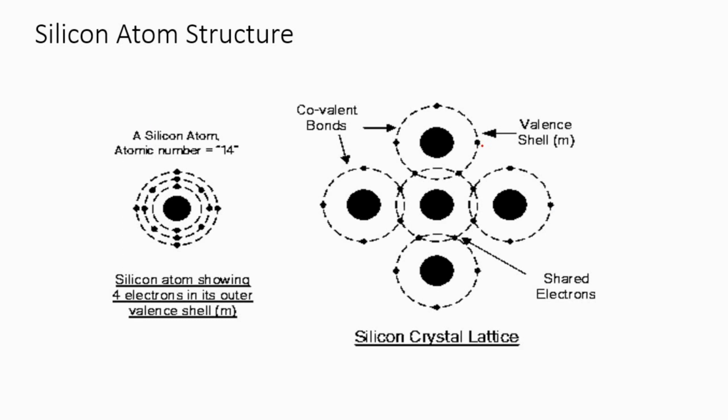silicon atom structure. Silicon is the most common semiconductor which we use. Silicon's atomic number is 14. That means it has 4 electrons in its outer shell. As we know, no element can lie open in the atmosphere, so what is being done? They actually make covalent bonds with their neighbors and share bonds, and thus make a bond strong enough so that they can exist in the environment.